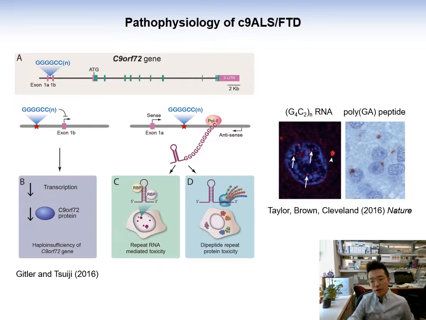The pathophysiology of C9 ALS FTD is a very active field of research. This autosomal dominant mutation has been proposed to act through either a partial loss of function or haploinsufficiency mechanism, or gain of function mechanism through the production of one or more toxic molecules, such as either the sense or antisense repeat RNA, or the polypeptides that are translated from the repeat RNA.